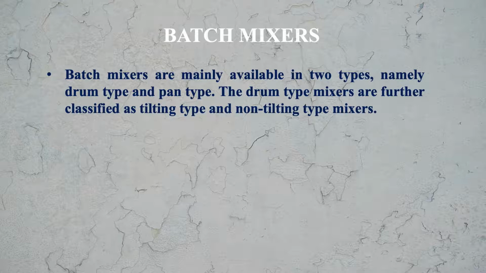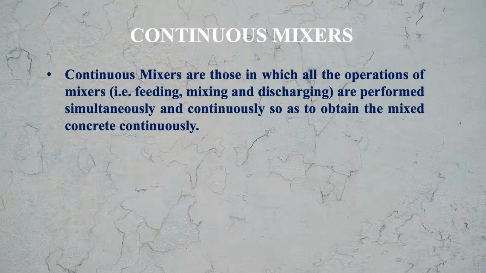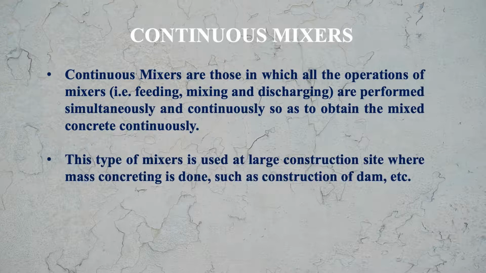Then continuous mixers. Continuous mixers are those in which all the operations of the mixer, that is feeding, mixing and discharging, are performed simultaneously and continuously so as to obtain the mixed concrete continuously. This type of mixer is used at large construction sites where mass concreting is done, such as construction of dams, etc.